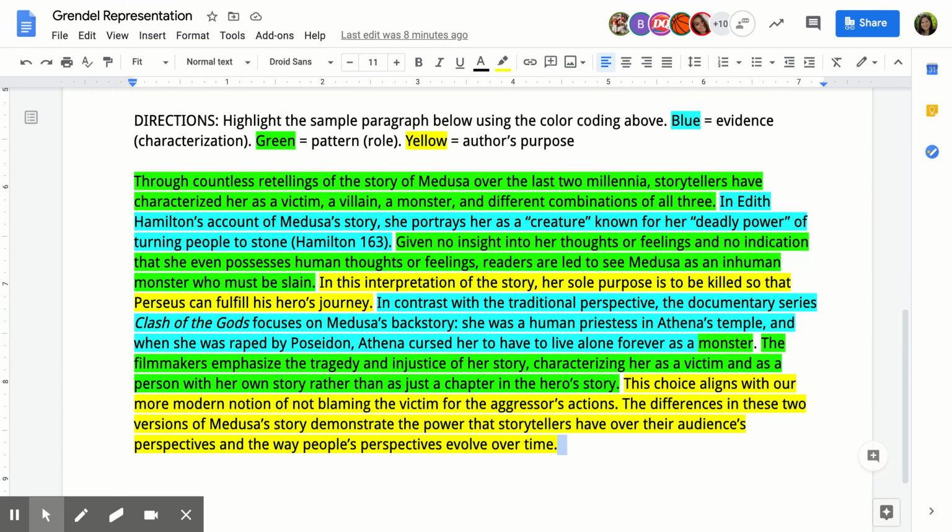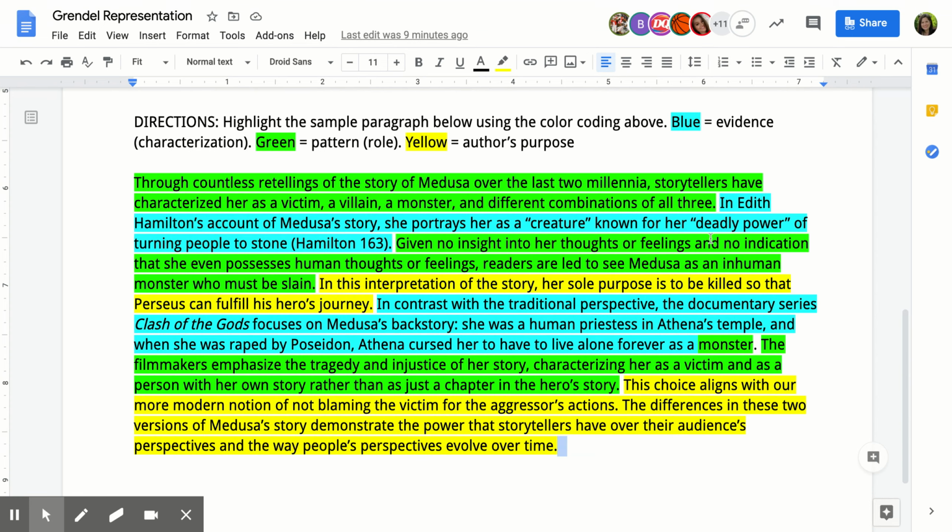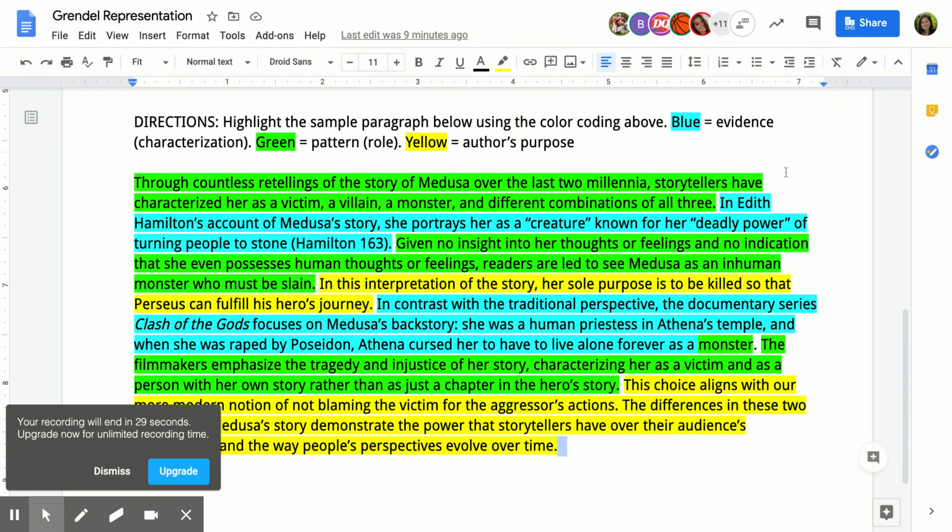I've given you a sample here that I wrote about 2 different versions of Medusa's story. Notice the color coding throughout. So in the thesis, through countless retellings of the story of Medusa over the last 2 millennia, storytellers have characterized her as a victim, villain, or monster, and different combinations of all 3. Notice that I've addressed the role here, that's why it's green. Then I've got evidence in blue. In the green sentence following the evidence, I'm explaining why that evidence proves that she's, in this case, a monster. And then in the sentence after that one, I talk about what was the author's purpose for portraying her that way.